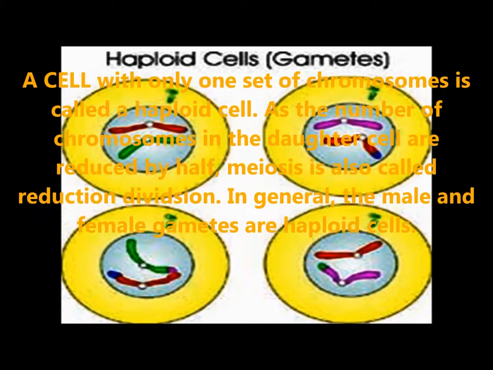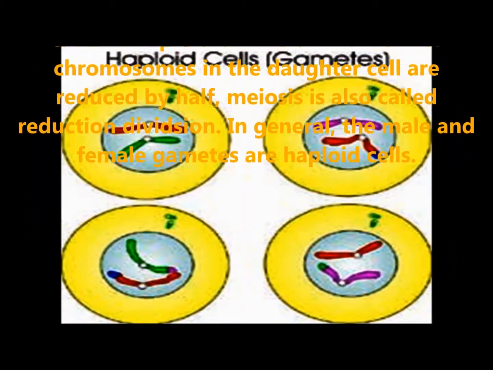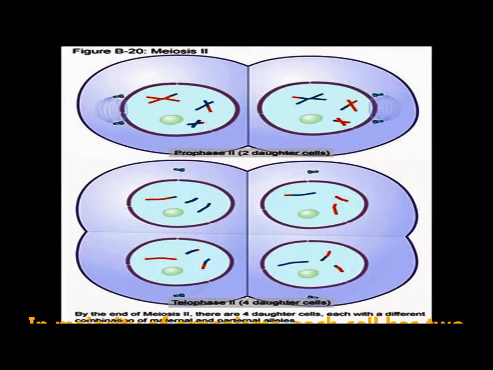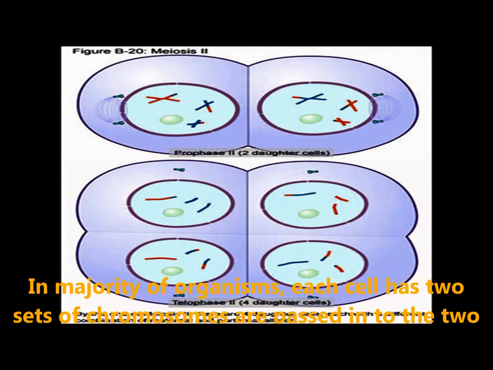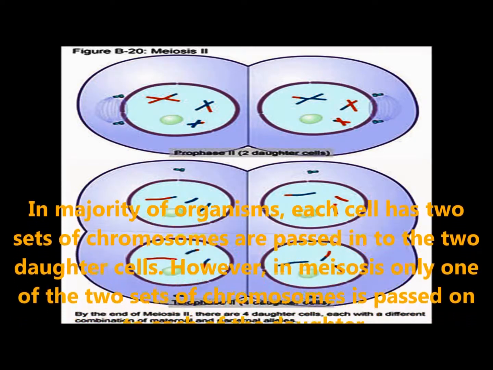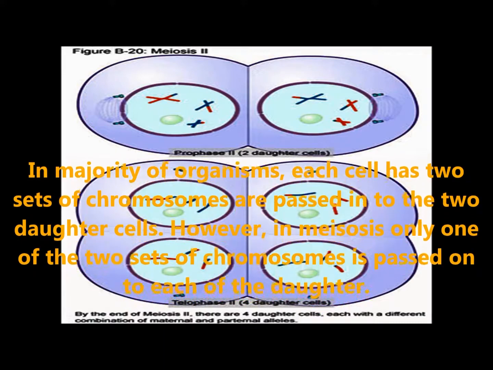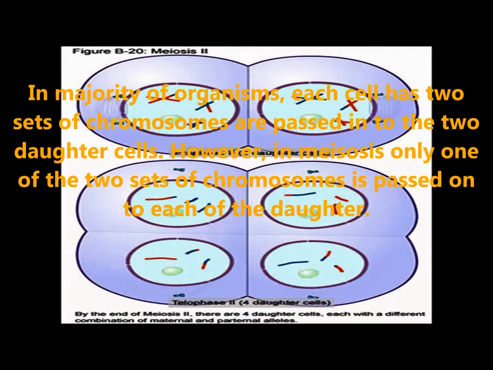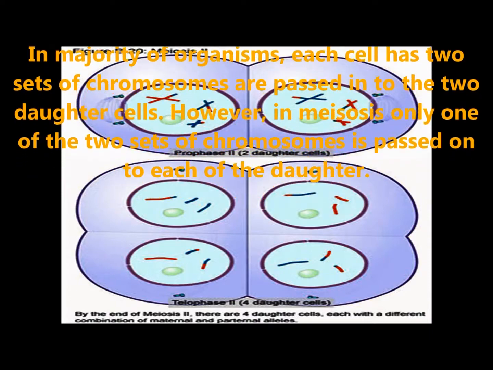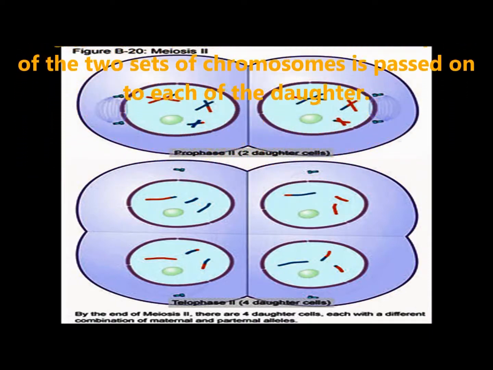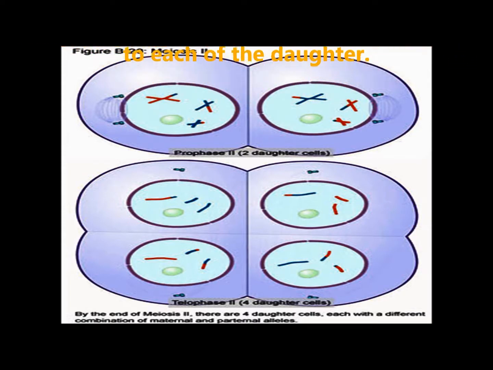As the number of chromosomes in the daughter cells is reduced by half, meiosis is also called reduction division. In general, the male and female gametes are haploid cells. In the majority of organisms, each cell has two sets of chromosomes, and both are passed into the two daughter cells. However, in meiosis, only one of these two sets of chromosomes is passed on to each daughter cell.